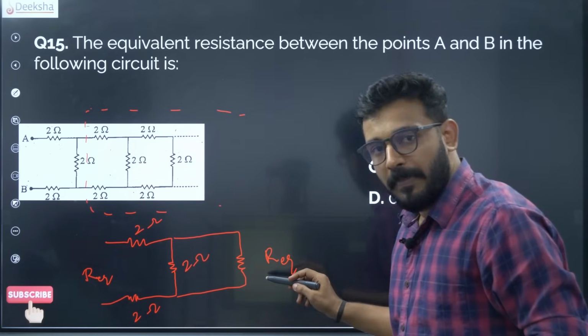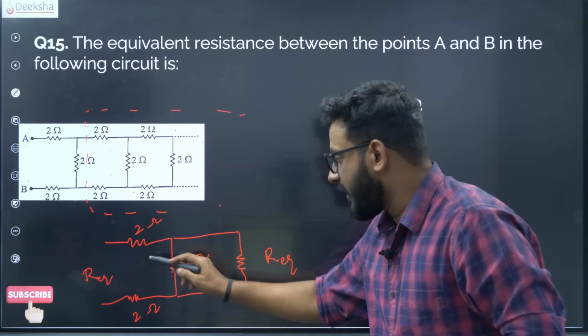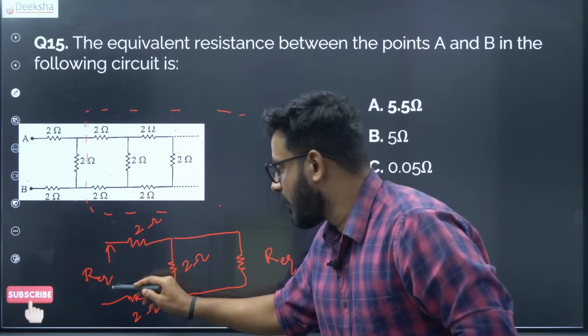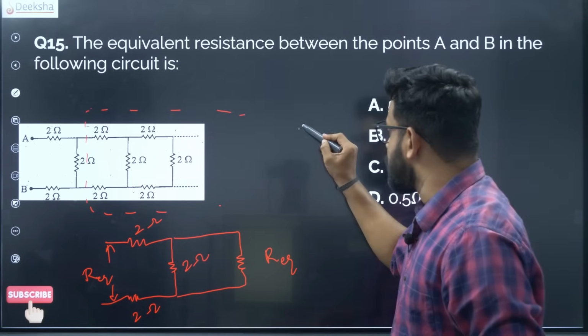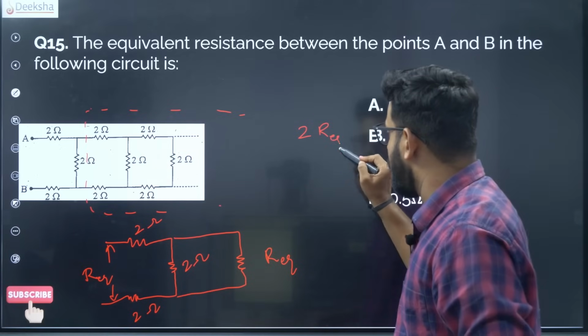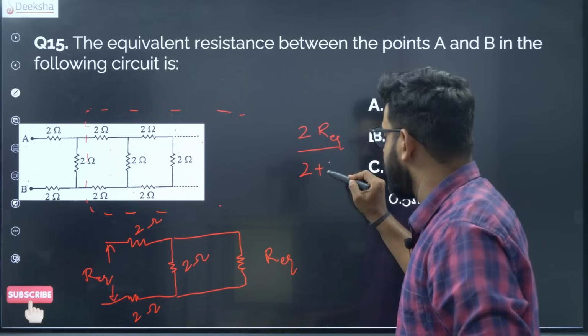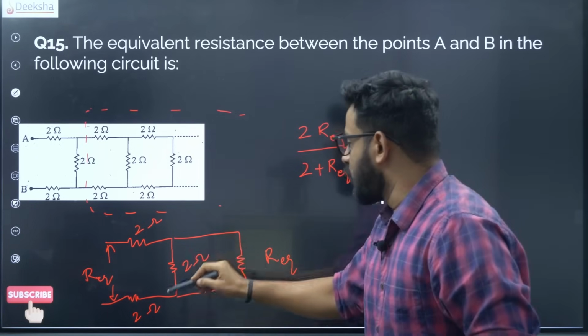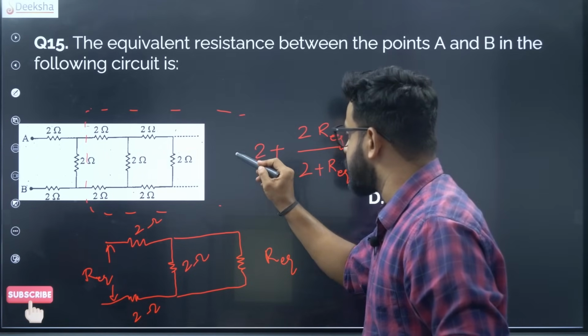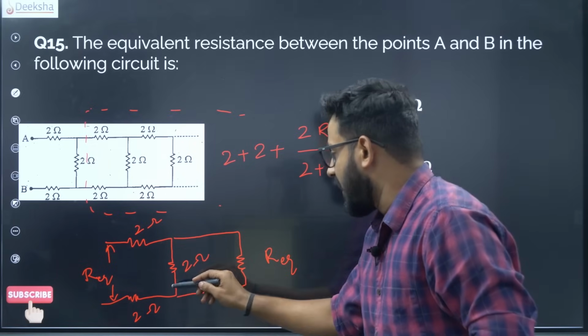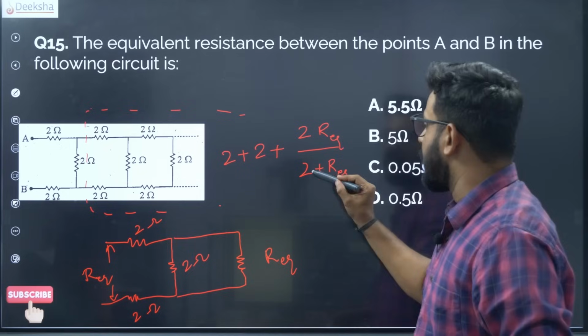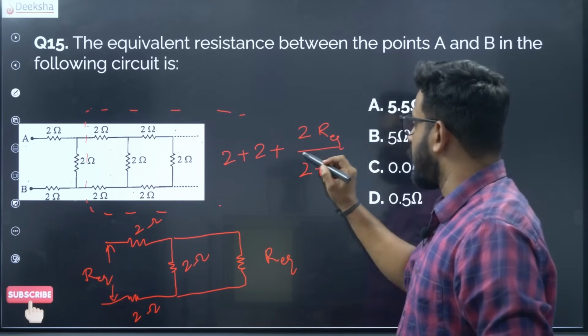These 2 are in parallel, these 2 are in series. Now when you take the entire one, these 2 are in parallel. So parallel you have 2 into R equivalent divided by 2 plus R equivalent, and other 2 are in series, plus 2 plus 2. So we have this entire system. Now this is equal to R equivalent.